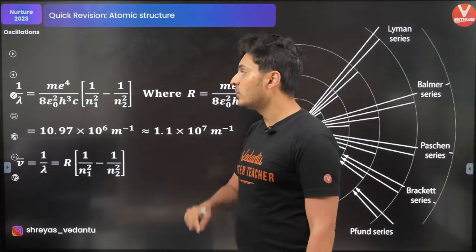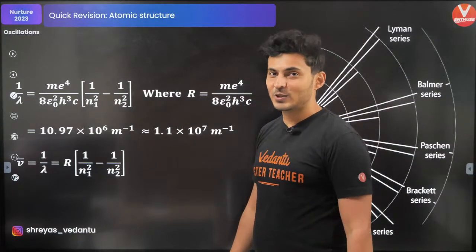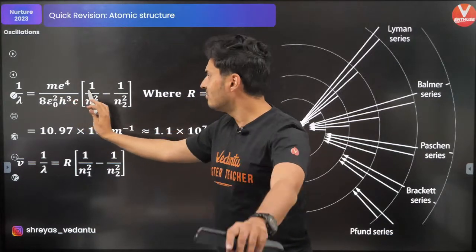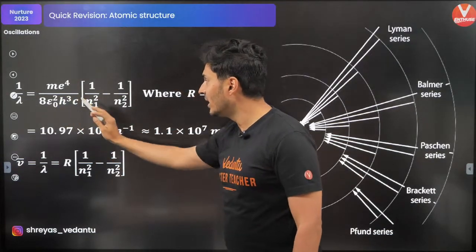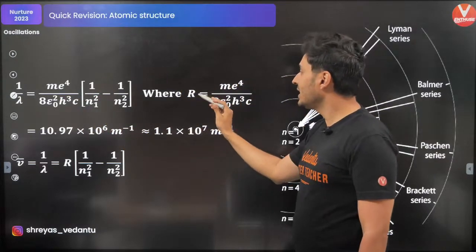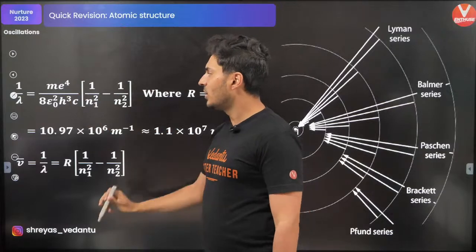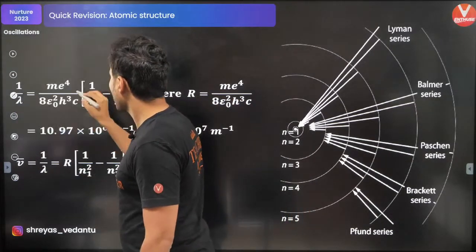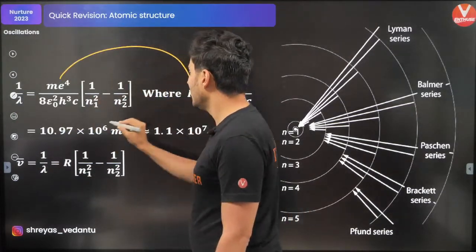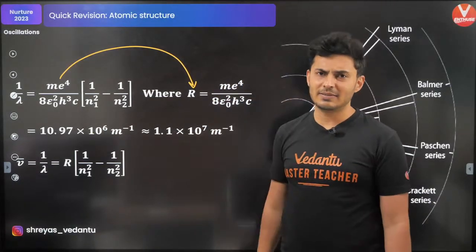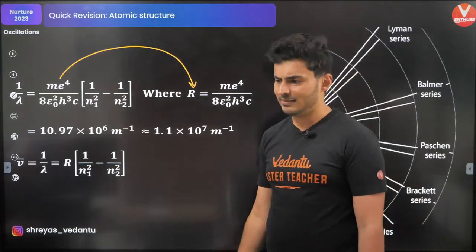And there is a formula for that given by the Rydberg constant. 1 by lambda. Don't have to mug up this formula. Remember that this constant is the Rydberg constant. This whole number over here is the Rydberg constant. Keep this in mind. Okay. So this is what you need to remember. The value is roughly 1.1 into 10 to the power 7.